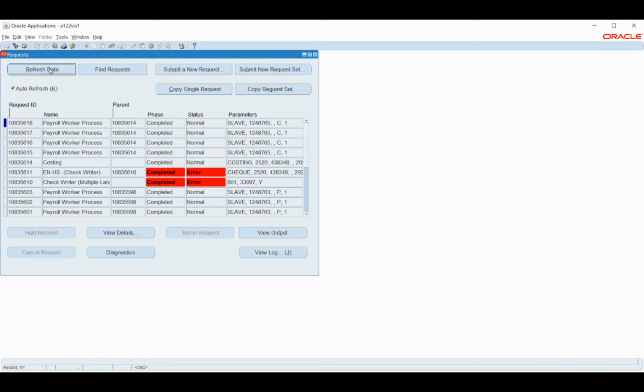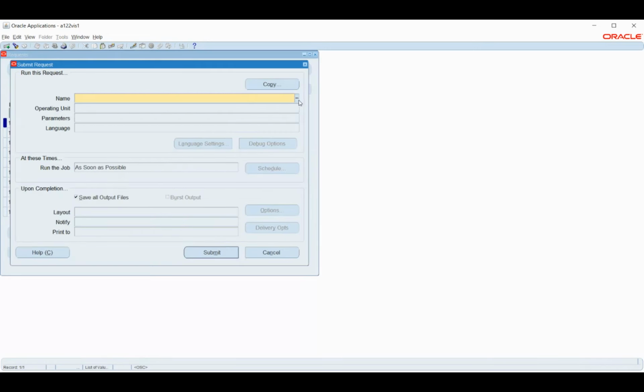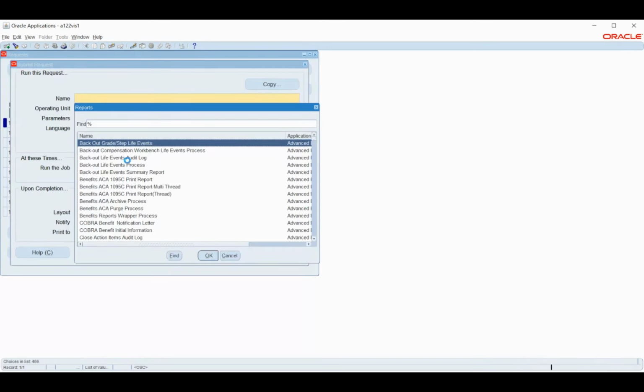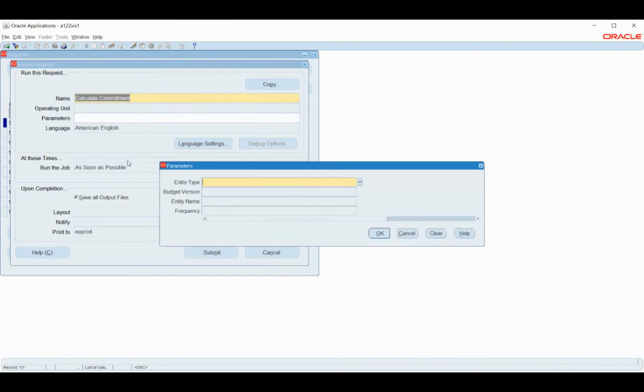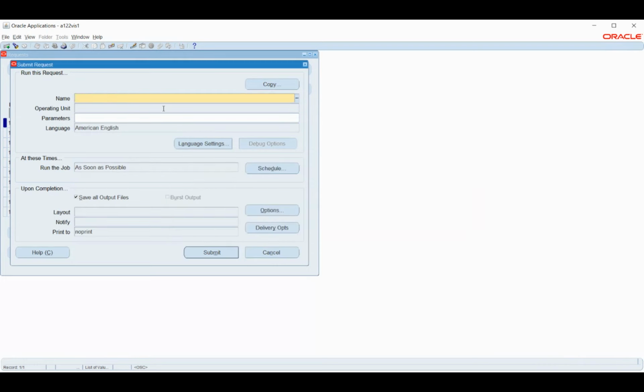Yes, correct. But if I am using NEFT, there is no need of check writer, no? No, not check writer. We will use the magnetic report. So for each payment, we have different reports to be run. For example, if I'm running cash, I have a different program. Similarly, based on that, I will do it.